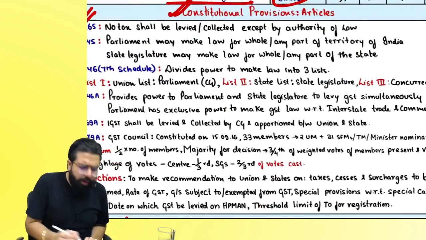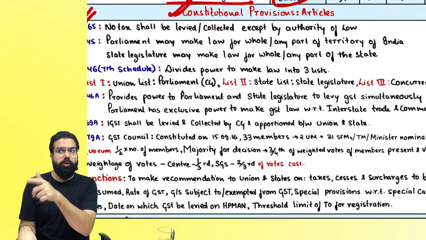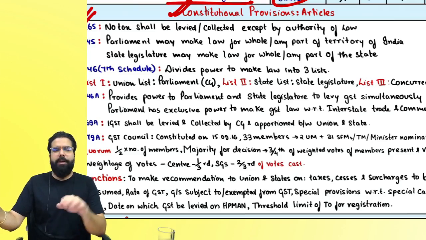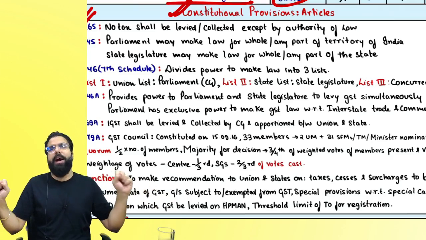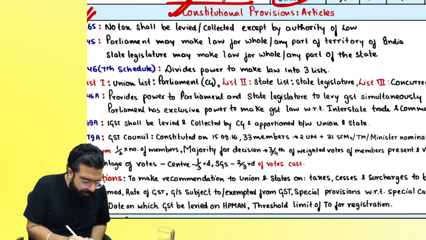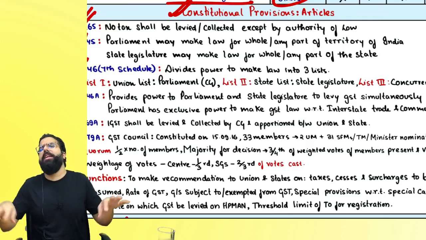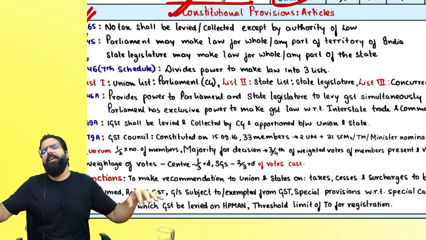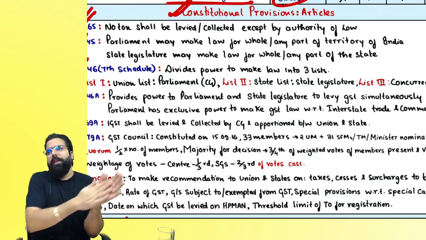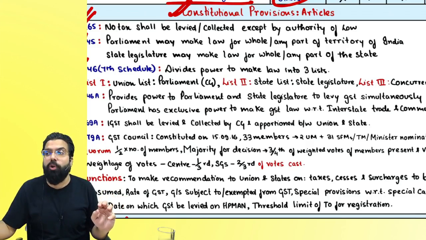Article 265: no tax should be levied or collected except by the authority of law. Article 245: Parliament will make laws applicable to the whole of India or any part of India, and the state legislature for the state or part of the state. Article 246 divided the power between the central government, the state government, and both together. Union list is list number 1, where Parliament will make the law.